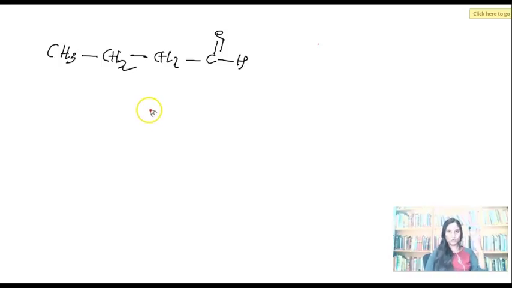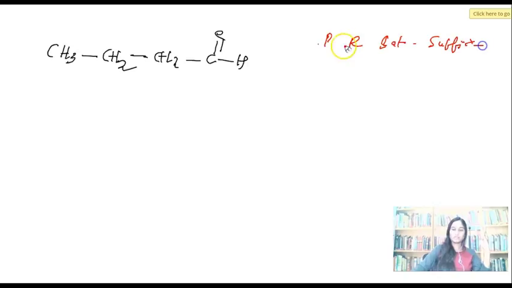An IUPAC name has 4 components, right? Prefix, root word, saturation, and then suffix. First, focus on the root word because that is extremely important. What is the root word, by the way? The root word is the total number of carbon atoms.